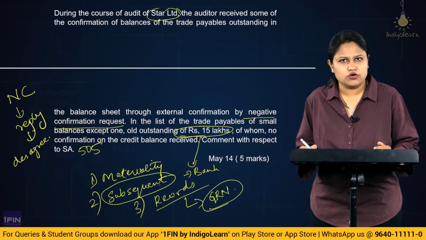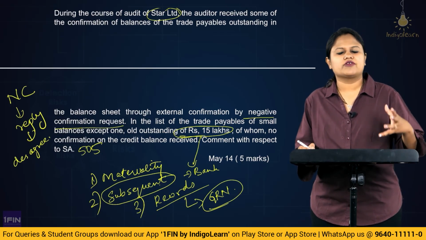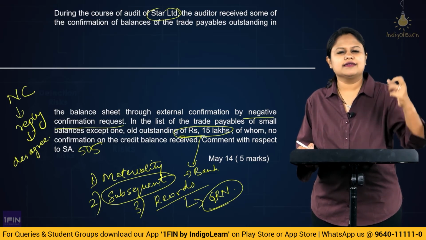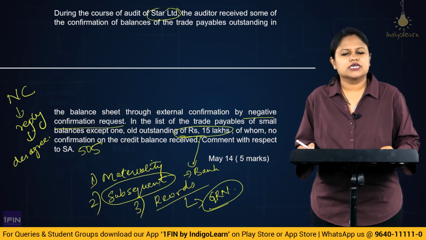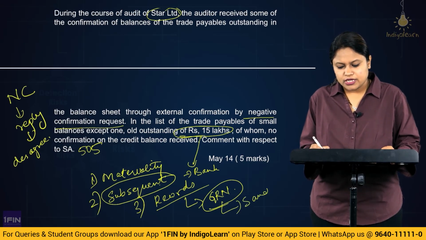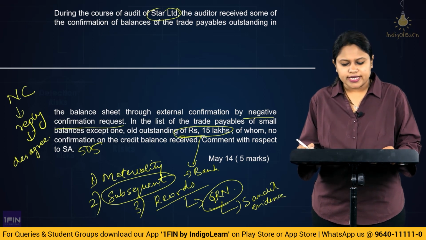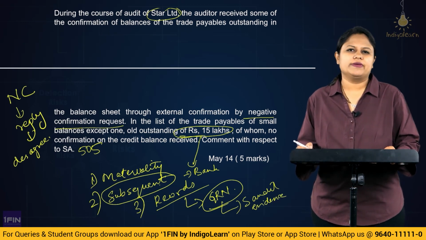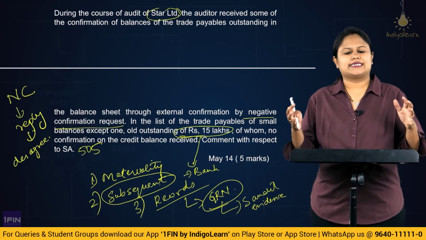Like we have the goods received note, where this would be received from the creditor, telling the number of items received, the quantity, etc. So this would also be a supporting audit evidence for us, which would enable us to believe that yes, this credit balance would be a reliable one.